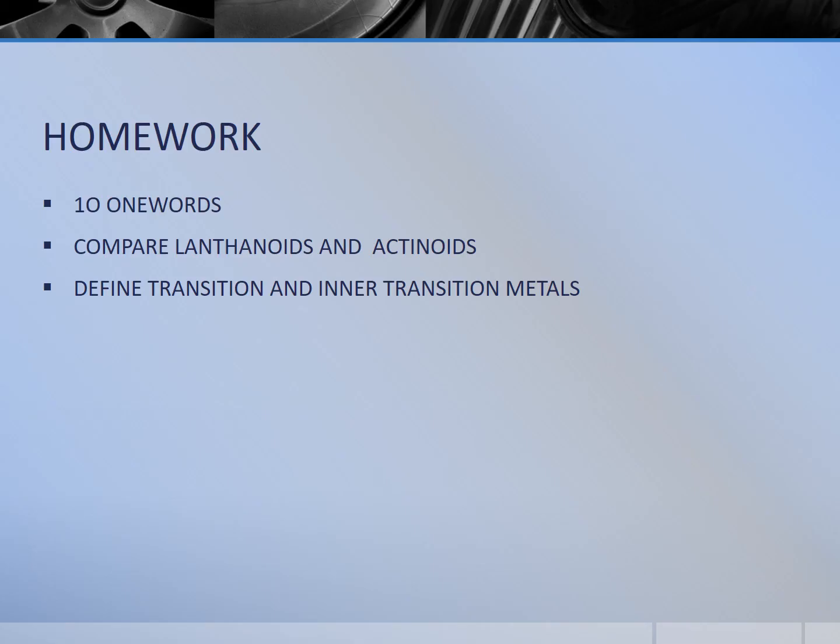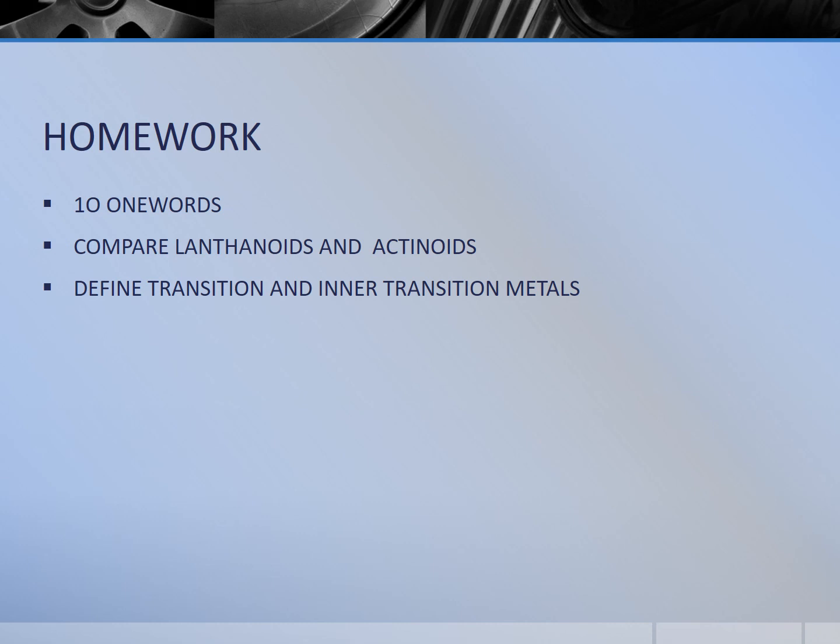That's all about today's class, children. Write ten one-word answers from today's class, and compare what lanthanoids and actinoids are. In your book, page number 123, what are lanthanoids and actinoids? Differentiating them is a very important question. Study well. That is your homework for study. Don't write it, study well. And ten one-word answers is also homework.